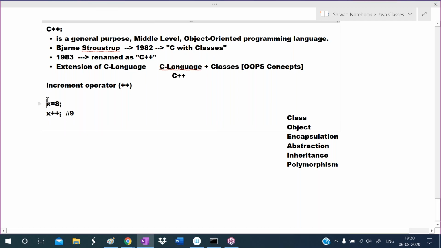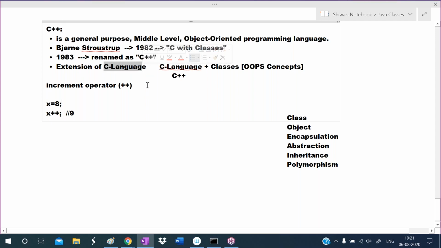Once again I'm repeating. Listen. So what is C++? It's a programming language. To say more clearly, C++ is a general purpose, middle level, and object oriented programming language. Bjarne Stroustrup introduced this C++ in the year 1982. Initially he had given the name C with classes. Later it was renamed as C++. So it is the advanced version of the C language.